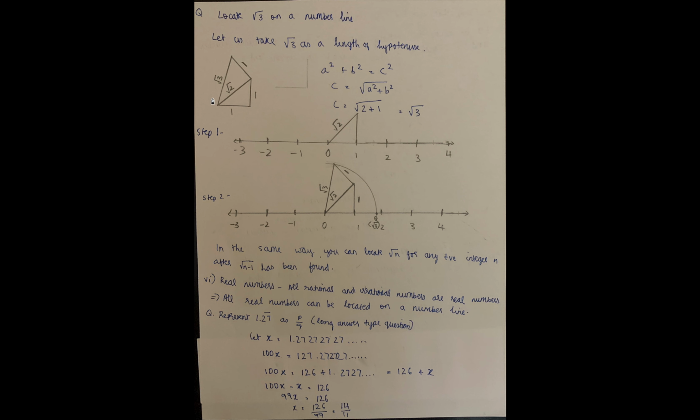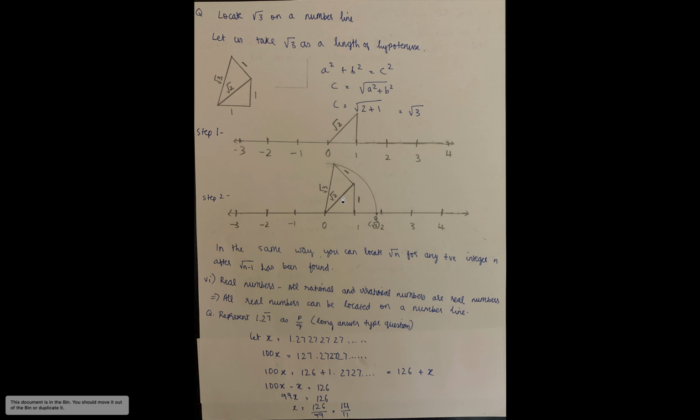So what you are doing here is first drawing root 2, then drawing another right angle triangle of 1 unit like that. So this is root 2. Root 2 square equals 2, 2 plus 1 square, 1, so 2 plus 1 is 3. So this hypotenuse right over here, sorry, that hypotenuse is root 3.